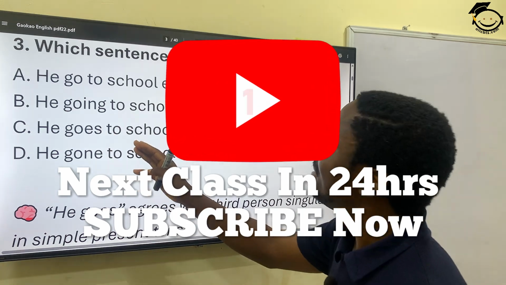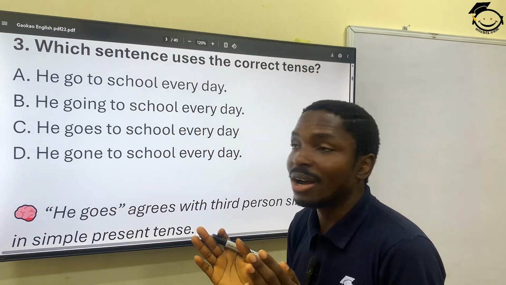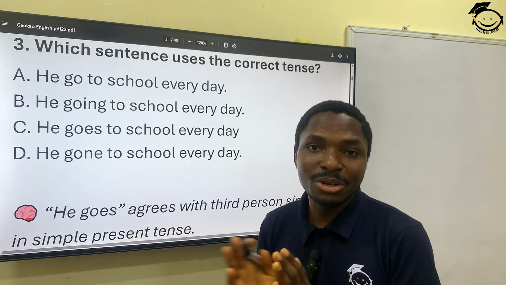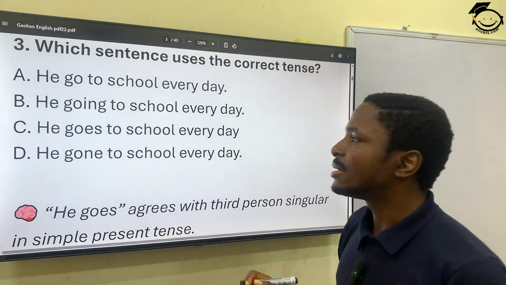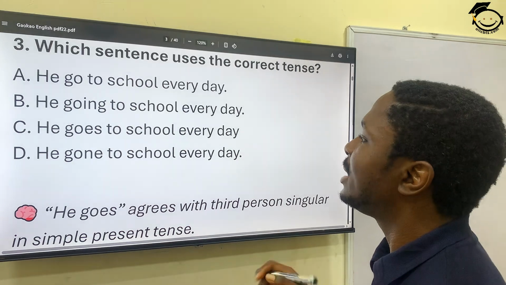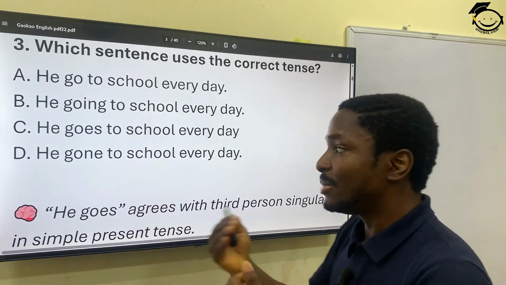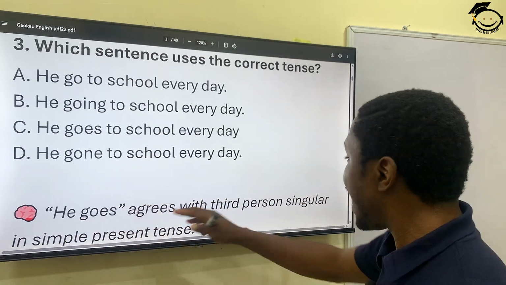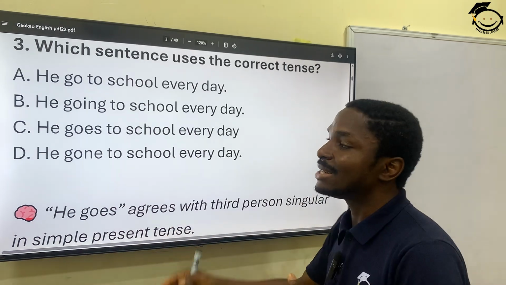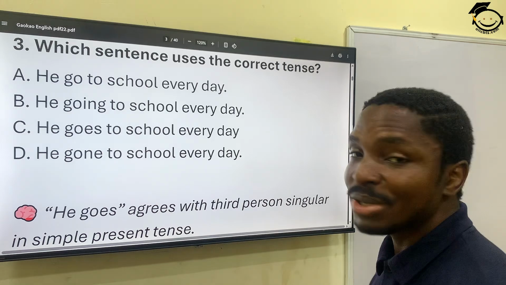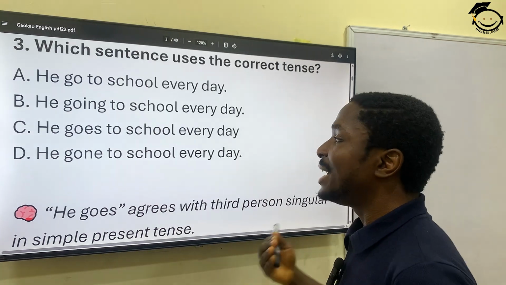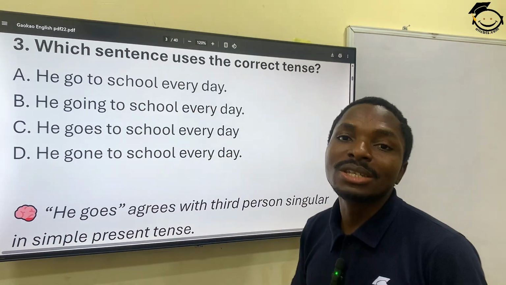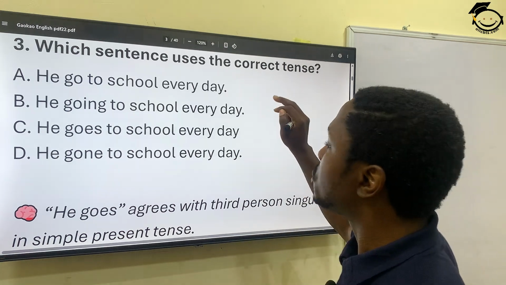If you look at this, the 2 options that you want to cross out first will be A and B because they absolutely make no sense. This is a third person singular in the present tense, so it will be he goes. Let's see the explanation I made for you. He goes agrees with third person singular in simple present tense. He goes is an action that is always happening. So he goes to school every day. No other option here makes sense in context. So that's option C.